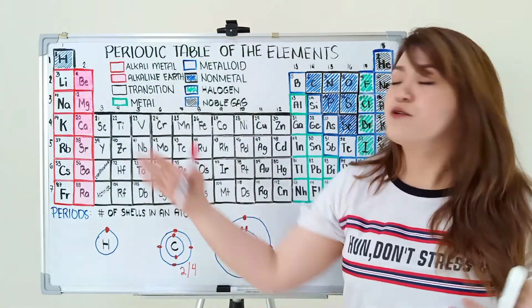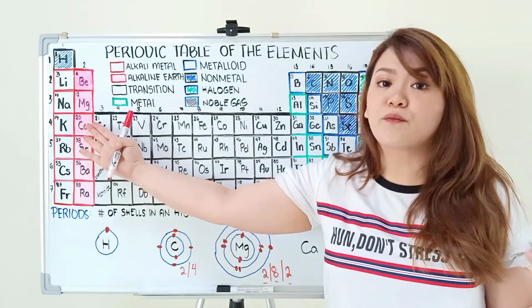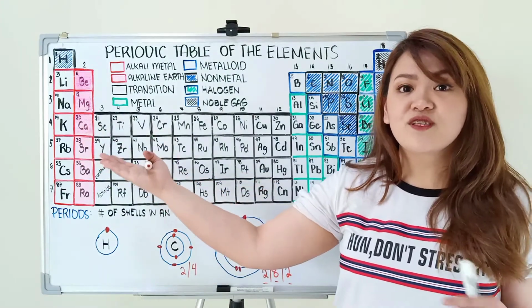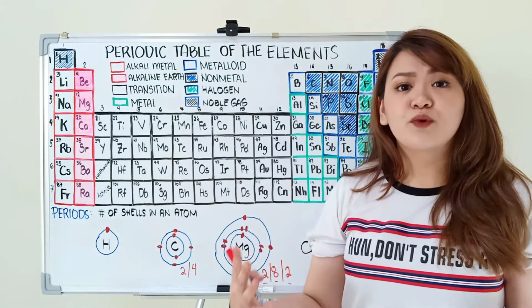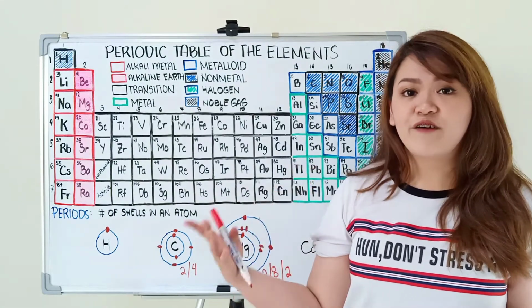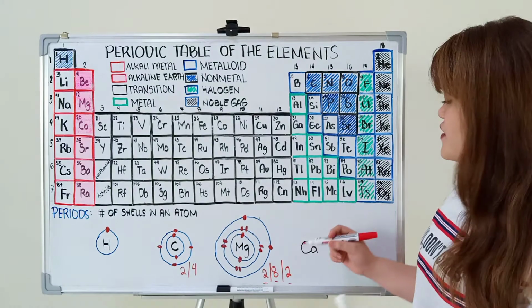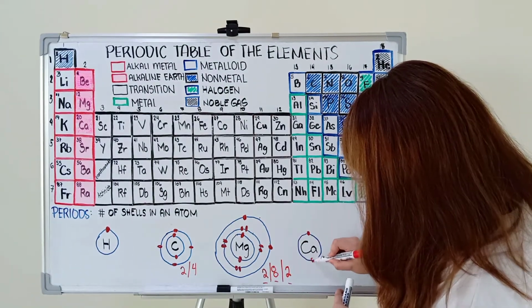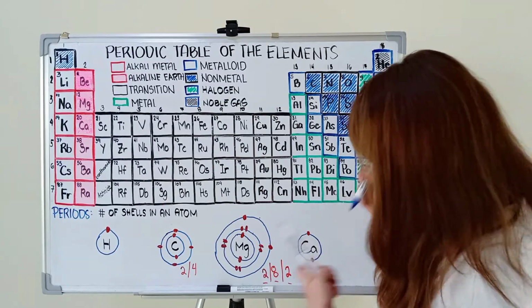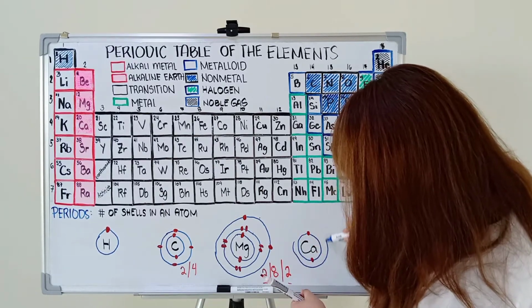For the last example, we have calcium, which is atomic number 20. So, gaano karaming protons meron tayo dito? Yes, 20. So, if we have 20 protons, how many electrons do we have? Yes, 20 rin. So, for the first shell, ilang electrons? We have 1, 2. So, na-fill na yung first shell. Move on tayo sa second shell.